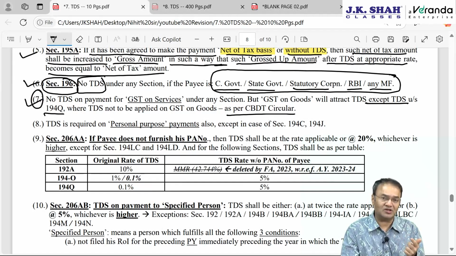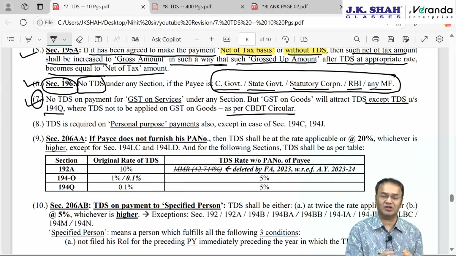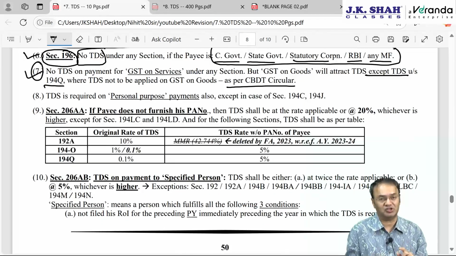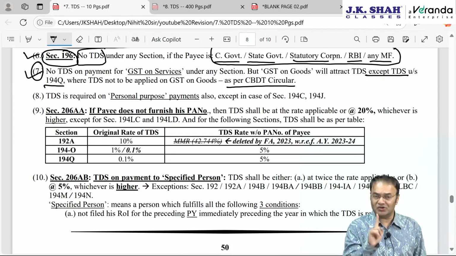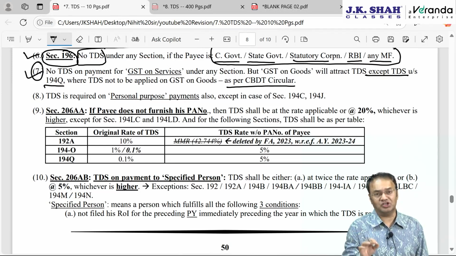Barring this, all other sections like 194C or any other section, TDS will be attracted on the GST component also if it is GST on goods. GST on services, no TDS at all. GST on goods, TDS is applicable except for 194Q.